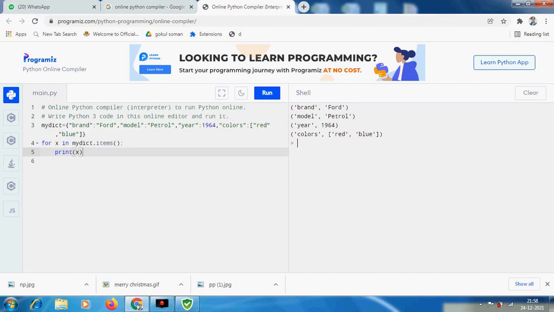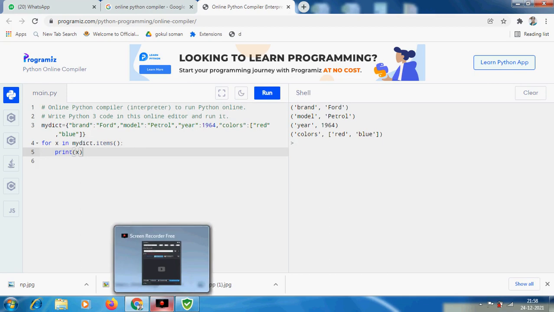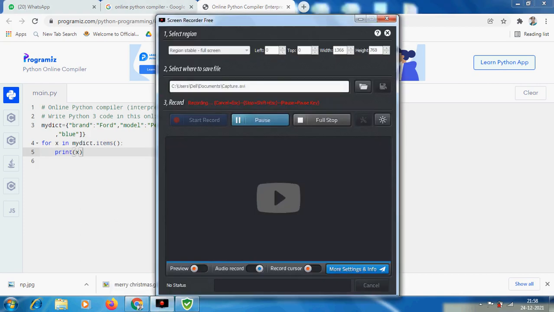Names of all keys are printed here, that is the name of the brand and its model and the year of making, and the value for the color key appears here as a list value. This is how we have written here for x in my dictionary, print my dictionary of x, because x gets each of these items and it will print the value for each of these keys.